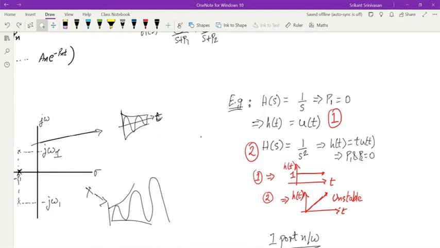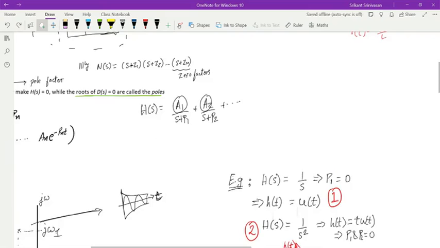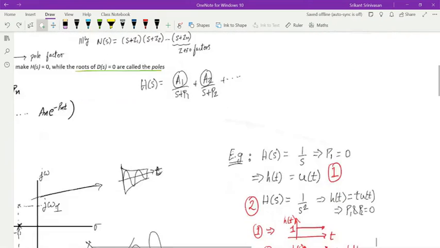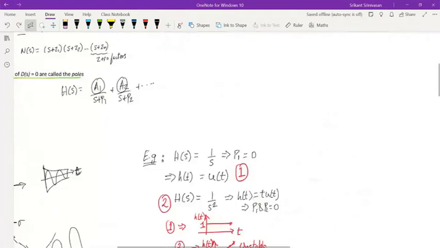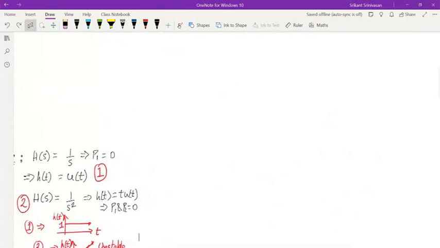So these are different kinds of functions. I have a step function, a ramp function. What if I were to have a sinusoidal function? Then where are the poles of a sinusoidal function? We studied this last time, right? Can you tell me what are the poles of a sinusoidal function?